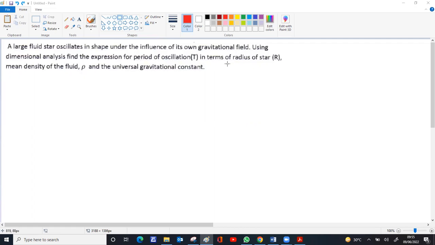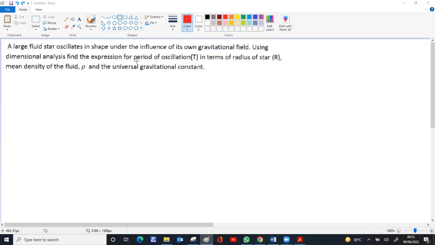Capital T in terms of the radius of the star R, the mean density of the fluid rho, and the universal gravitational constant. The first line is not important for us. What we need to know is only which quantity depends on which other quantities.